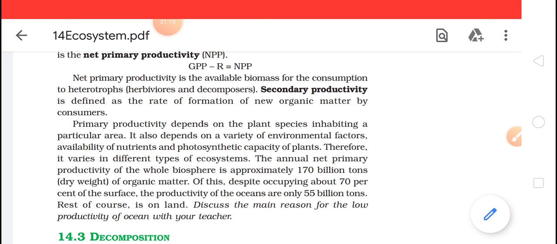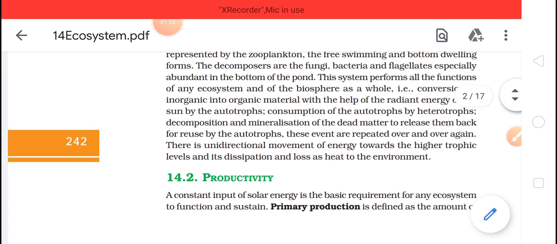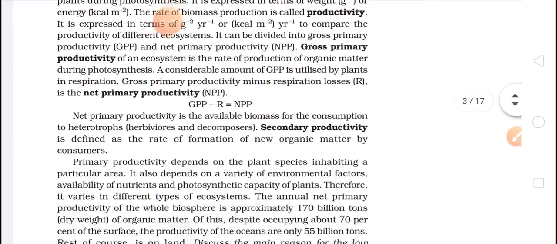So whatever biomass is available will provide energy to the ecosystem. With this we have finished one content, that is productivity. Tomorrow we'll start with the next topic, that is decomposers.